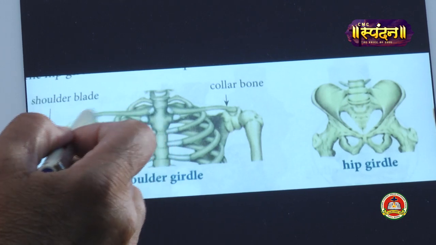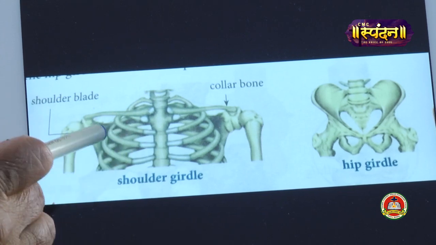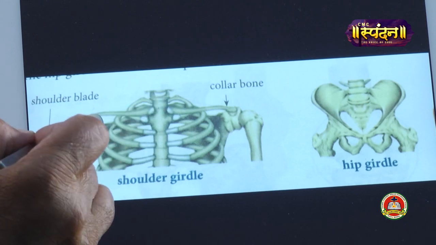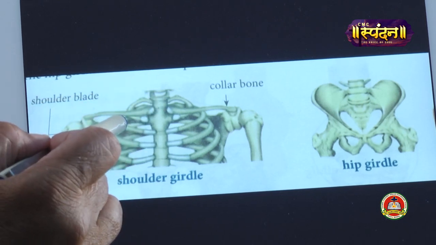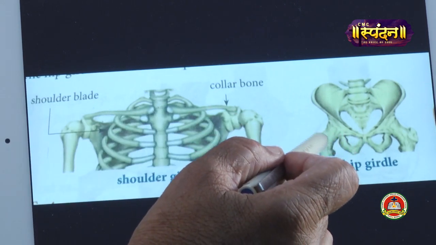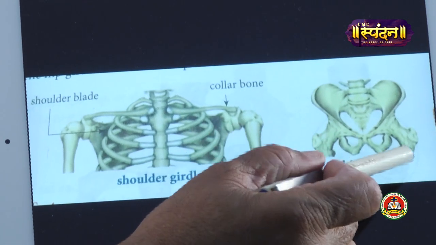It consists of these shoulder blades and the collarbone. These are the shoulder blades which you can see behind these ribs. These are the shoulder blades and this is the collarbone. So this is the shoulder girdle. The other name is the pectoral girdle. Then this picture, this is the hip girdle. Okay. This is the hip girdle and it connects the spine with the hind limbs.